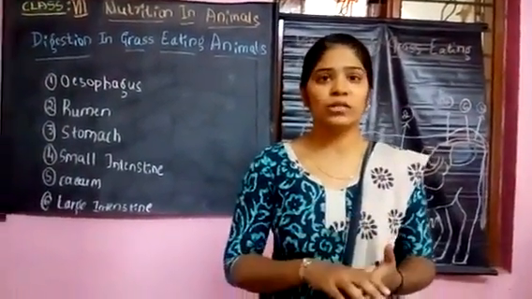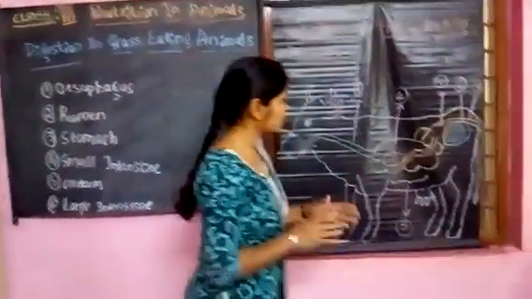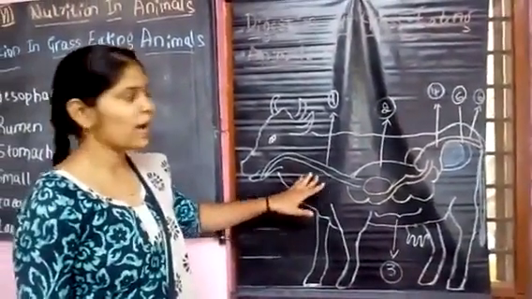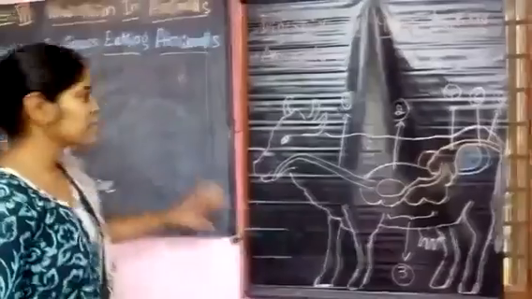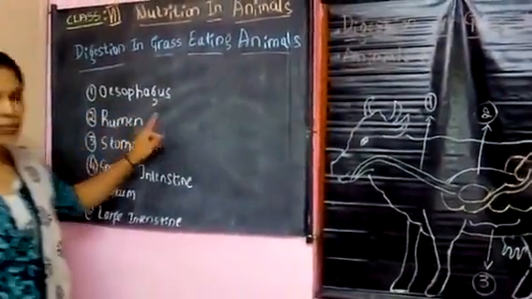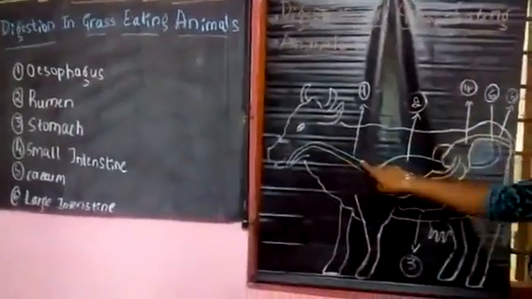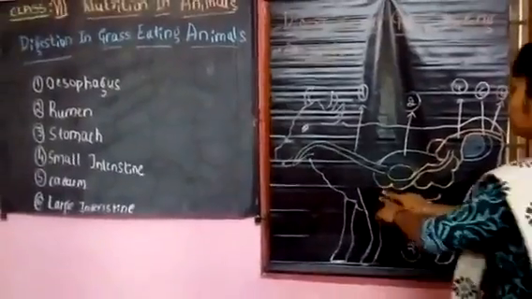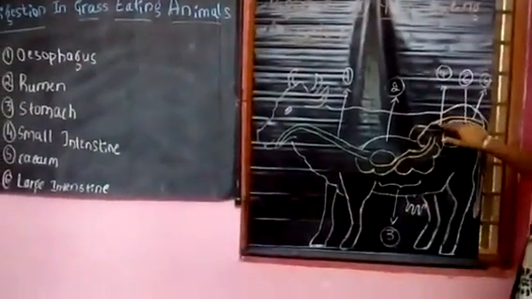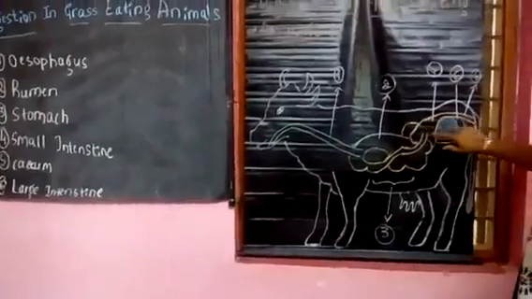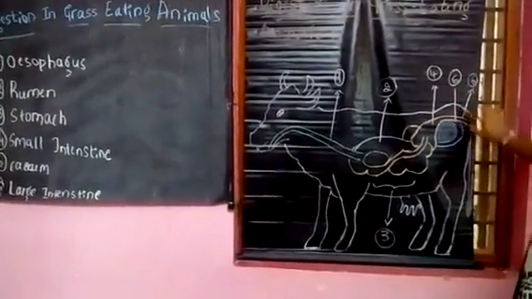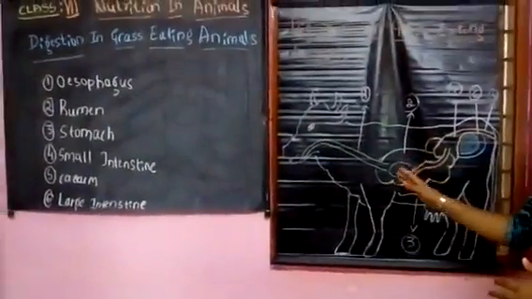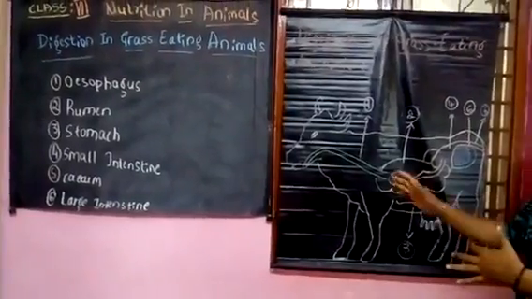and it is stored in the stomach part called the rumen. Okay, here this is the digestion of a cow, and I mentioned the 6 parts. The 6 parts are, first one is the esophagus. Then the second one is the rumen part, and this whole part is the stomach, and this one is the small intestine, the 4th part, and the 5th one is the cecum, and the last is the large intestine. These are the 6 main parts of the grass eating animals. The digestion takes place in these parts only.